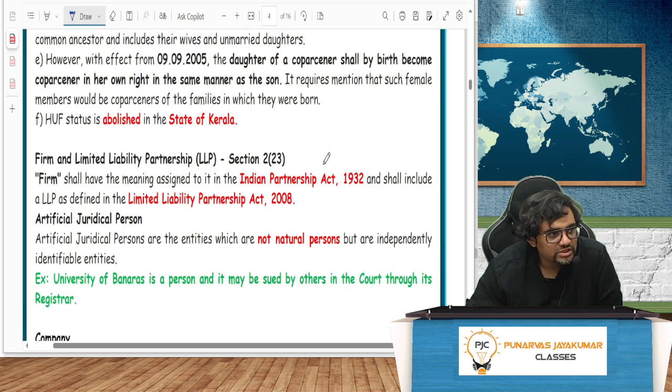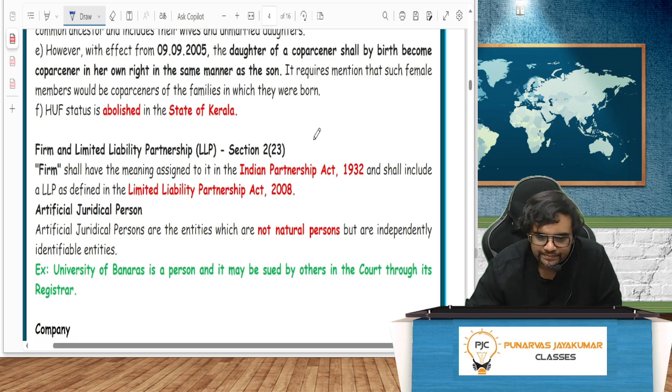HUF status is abolished in the state of Kerala, and they want to abolish it elsewhere also because they are using it as a tax evasion tool, not planning. But because of the religion involved here, the dynamics are such that they are not doing it; only in Kerala they have abolished it. They want to abolish the entire concept of HUF from income tax in a long time.